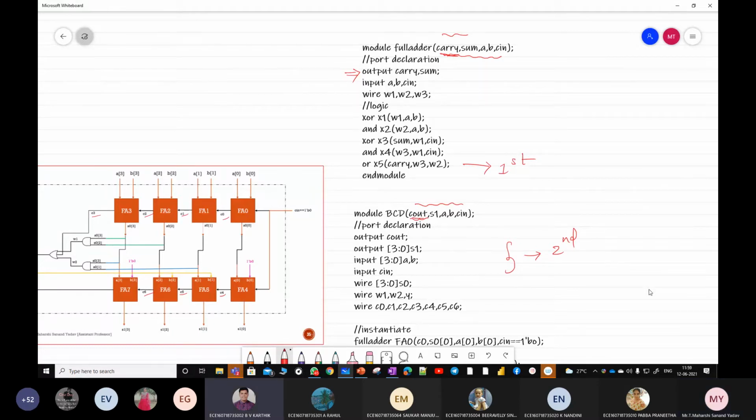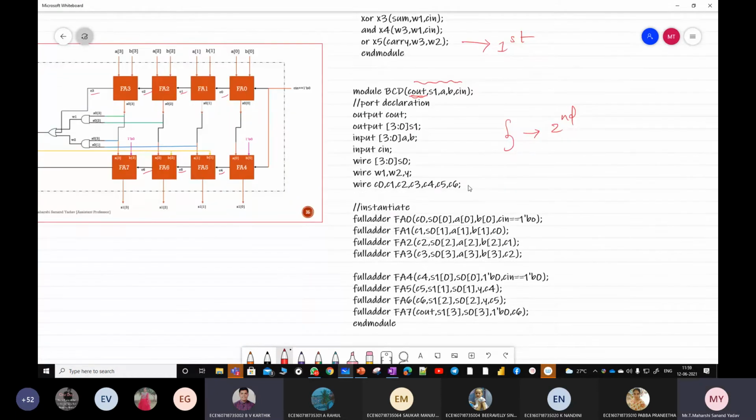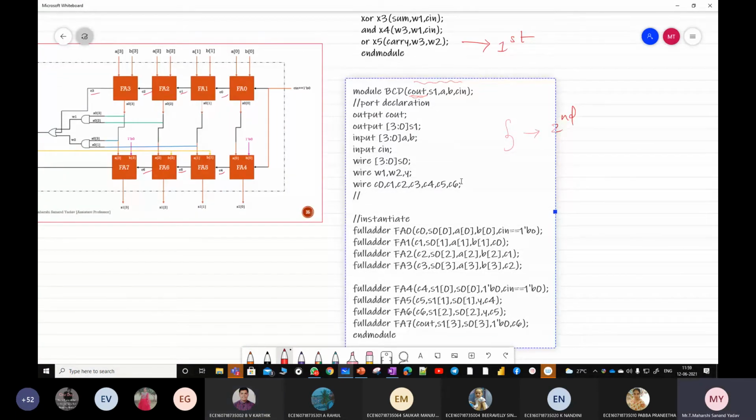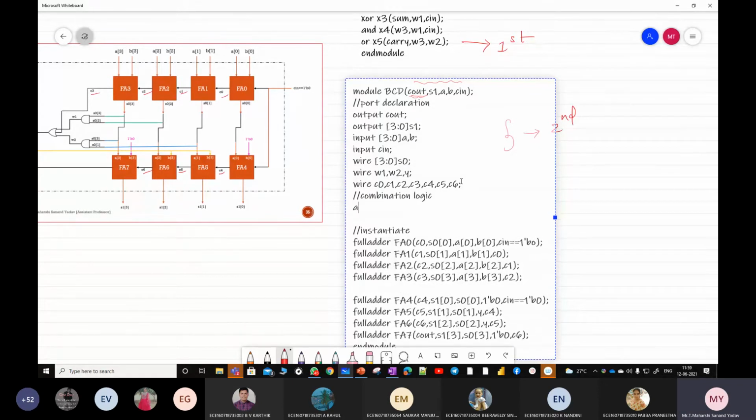We have to write that particular combinational code also. We are left with it. So, combinational logic. Assign. Tell me the code. Assign output y is equal to, one input is S0 of 3 and S0 of 2. So S0 of 3 and S0 of 2.